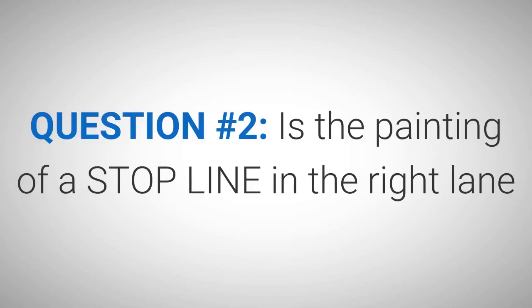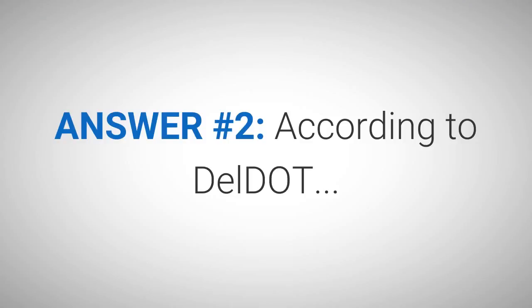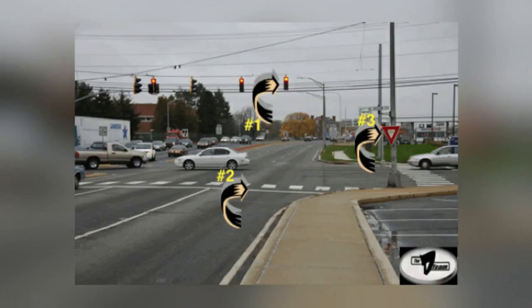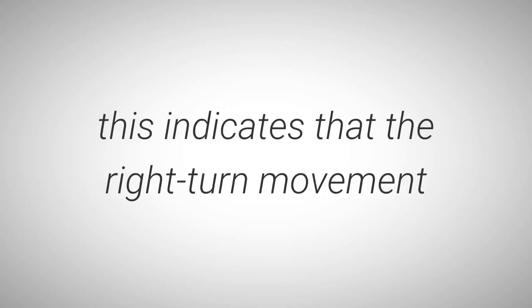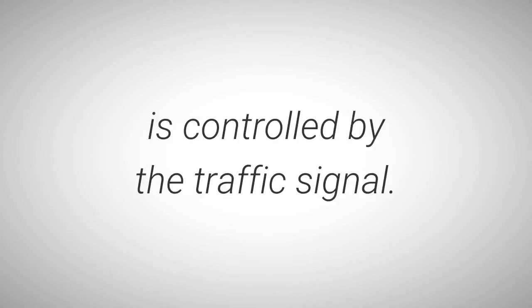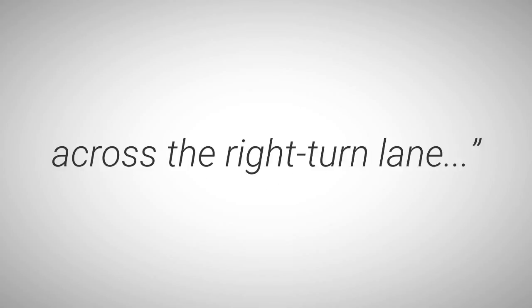Question number 2. Is the painting of a stop line in the right lane, intersection picture number 5-5 above, required when the right movement is controlled by a traffic signal? Answer number 2. According to DelDOT, in intersection picture number 5-5 above, a painted stop line, arrow number 2, is required in a right lane that is controlled by a traffic signal. If there is no striped or concrete island, this indicates that the right turn movement is controlled by the traffic signal. In this situation, there should be a stop line across the right turn lane.